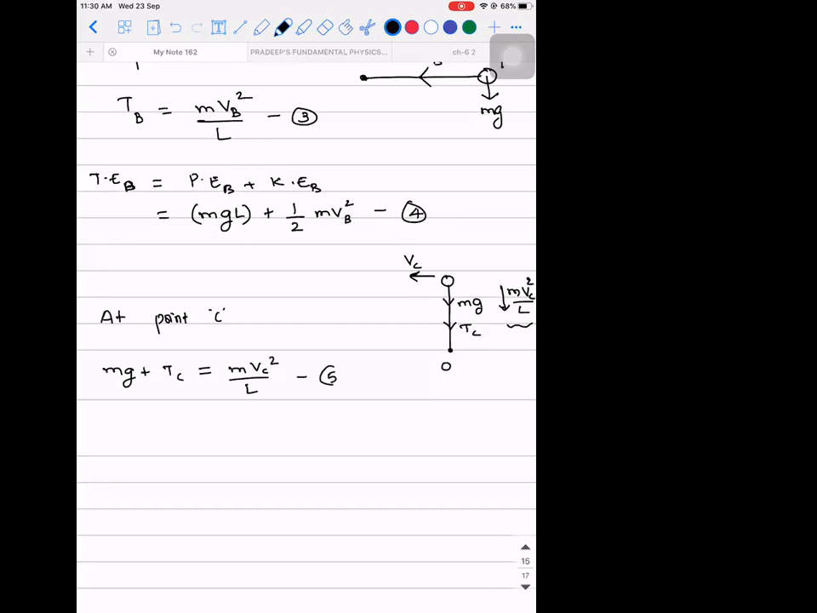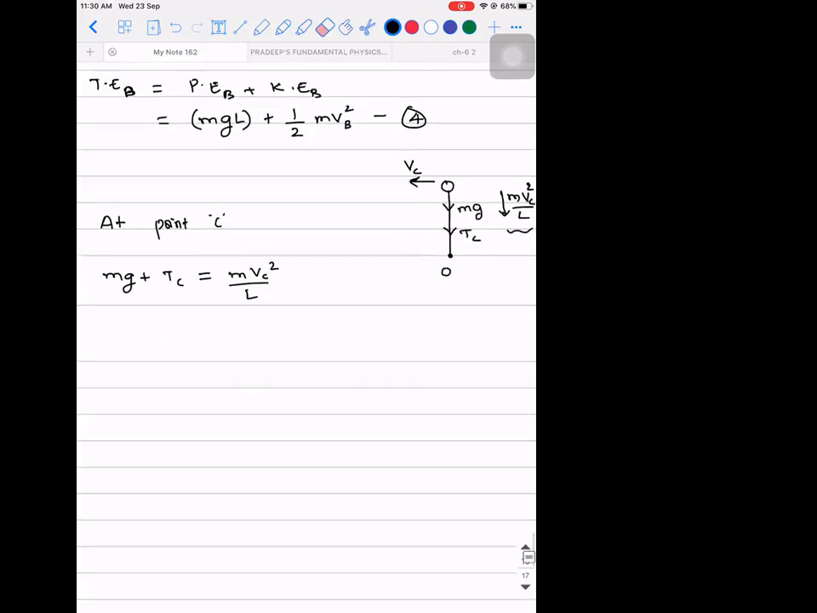So this will be equation number 5. Accepted? But I'll not take this as 5. I'll tell you.